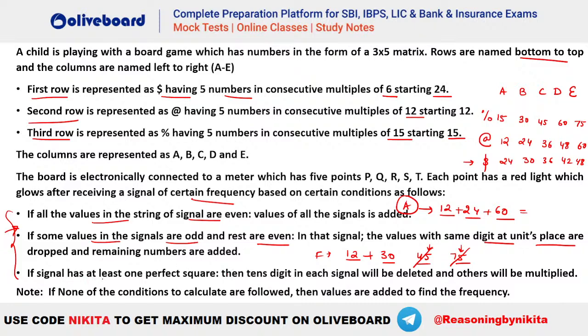Similarly, the third one says that if there is at least one perfect square, like let's say if we consider 36, okay, there is 36, there is 60, and let's say there is 15, right? Let's say this is not 60, let's say this is 75. So we have 36, 15, 75, and let's take 42. Let's say this is the frequency that has been given here. We have one number which is a perfect square. So the tens digit in each of them will be deleted and the others will be multiplied. That means you will be deleting 3, 1, 7 and 4, and you will be multiplying your 6, 5, 5 and 2. That will give you the final frequency here.